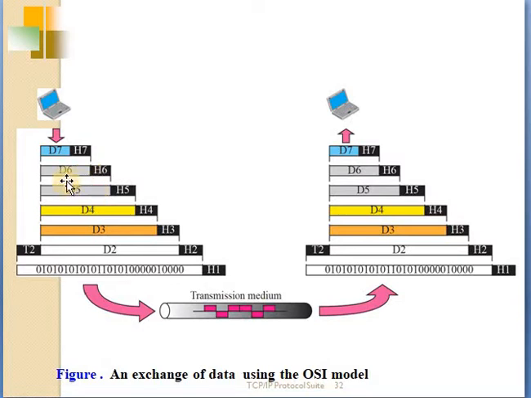The information added by each layer is in the form of a header or a trailer. The headers are added to the message at layer 6, layer 5, layer 4 and layer 3, and the trailer is mostly added at layer 2. At layer 1, the entire package is converted to a form that can be transferred to the receiving machine. At the receiving machine, the message is unwrapped layer by layer, with each process receiving and removing the data meant for it.